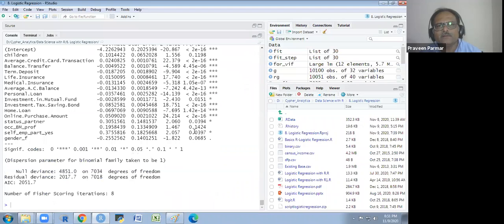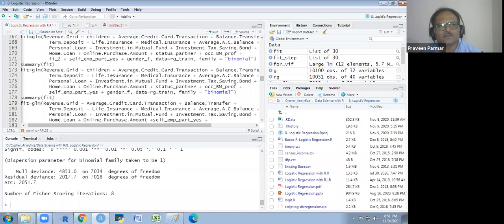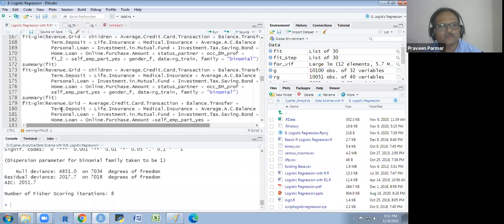Now I get 1198, 1424. So it is the OCCBM proof. Sometimes I use the same one, I don't copy and paste most of the time. So this time I'm copy and pasting.